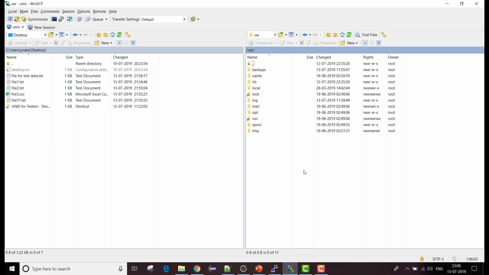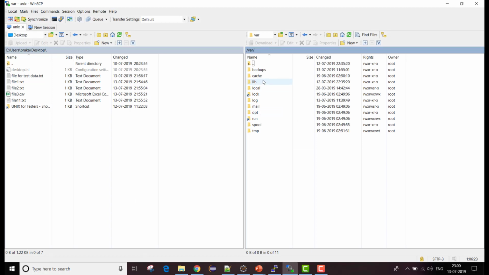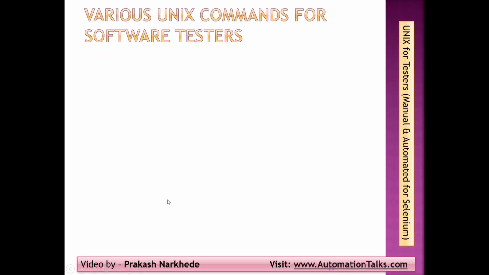That could be, let us say, your log files, spool files or your cache files. We are not sure about their size. It keeps increasing, or we may delete it in our process somewhere, right? All those unexpected size files are stored in this variable directory, that is, in var/log and var/cache. You can see the cache and log folders. So while designing our system we should design it in such a way. Fine, so these are your variable directories.